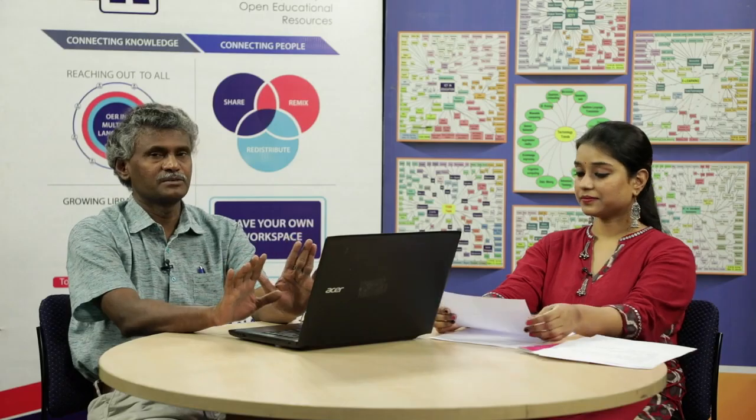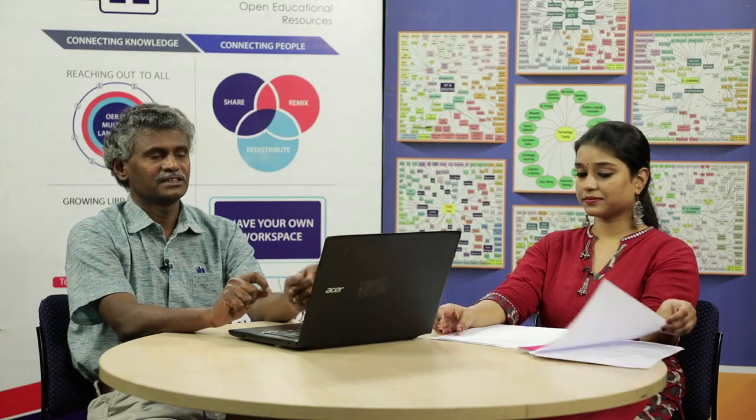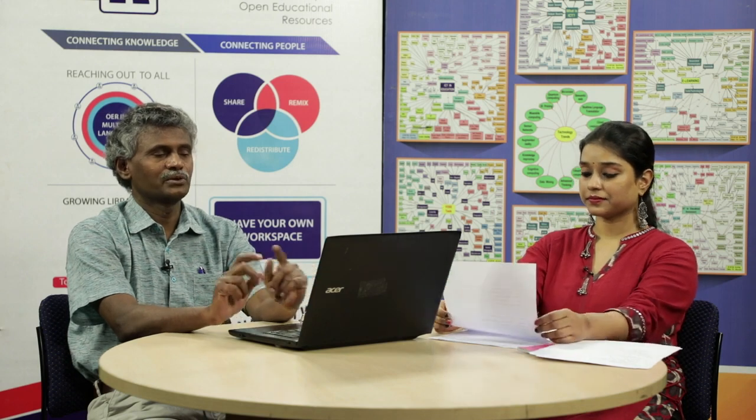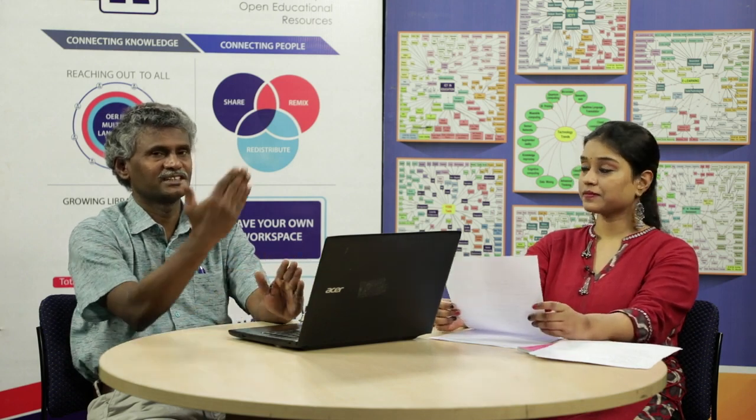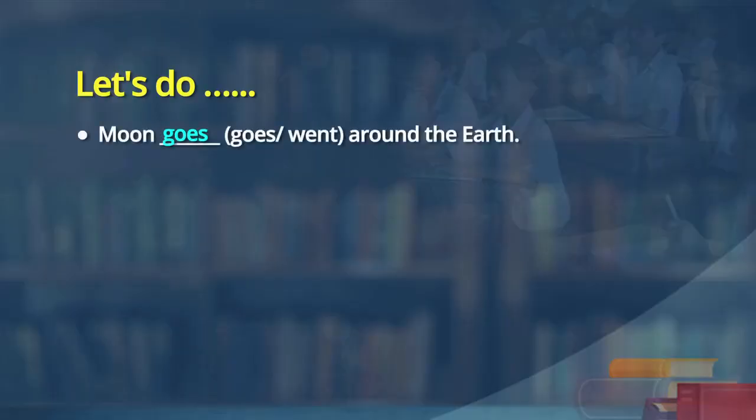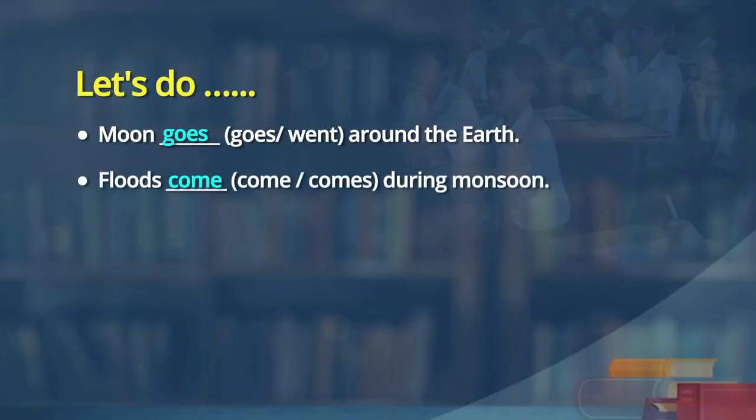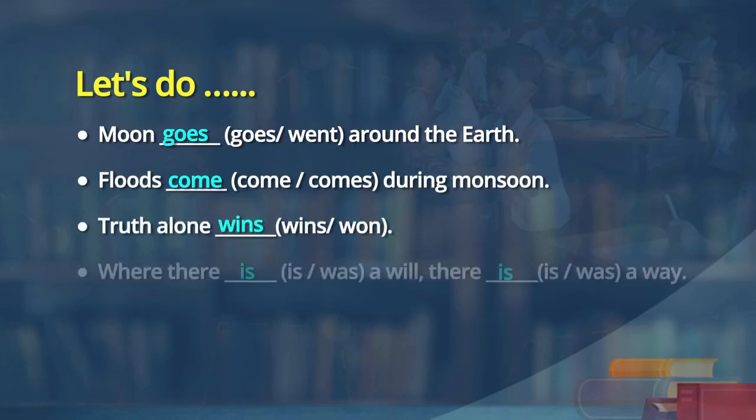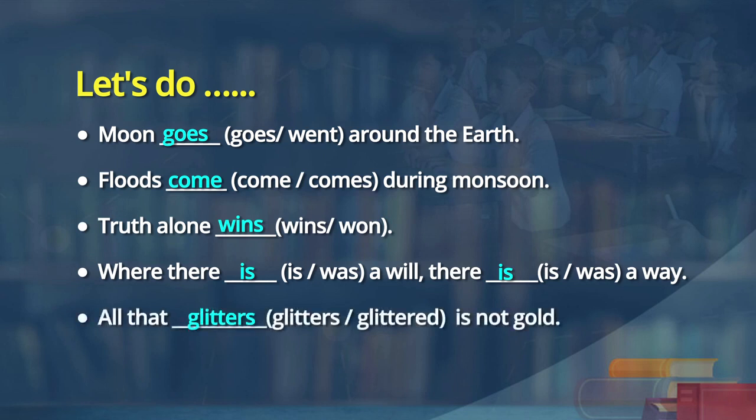So, let me ask you to read out with appropriate verbs, action words, the last ones we did, so that learners can notice them again. Sure, sir. Moon goes around the earth. Floods come during monsoon. Truth alone wins. Where there is a will, there is a way. All that glitters is not gold. Great, great, great. Now, thank you Kriti and learners.